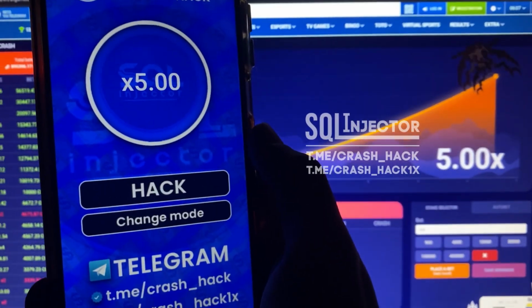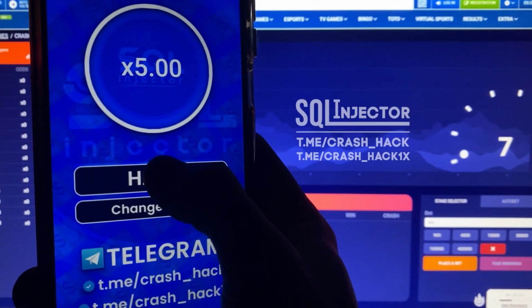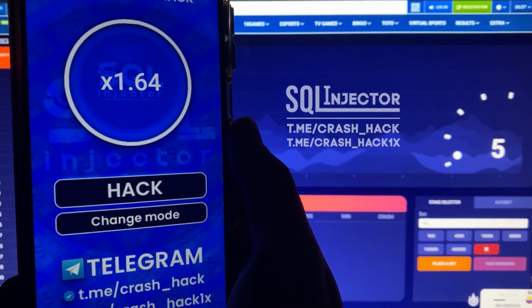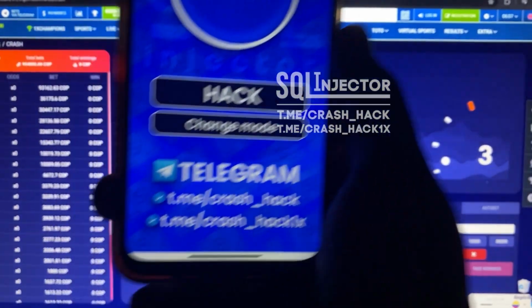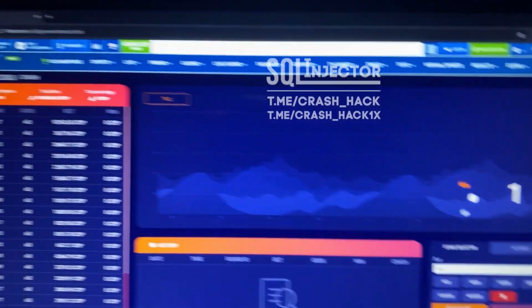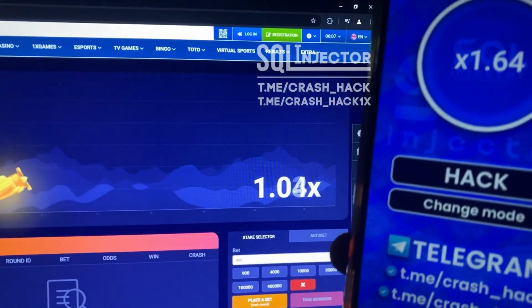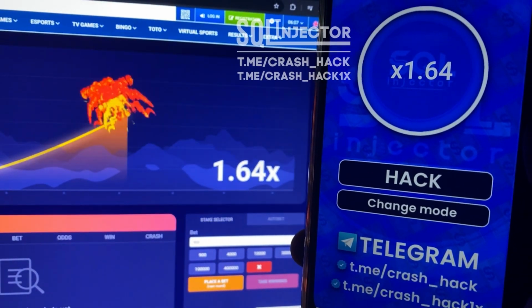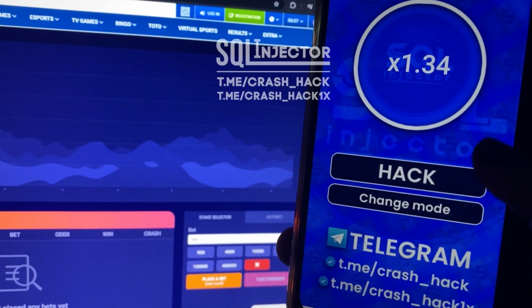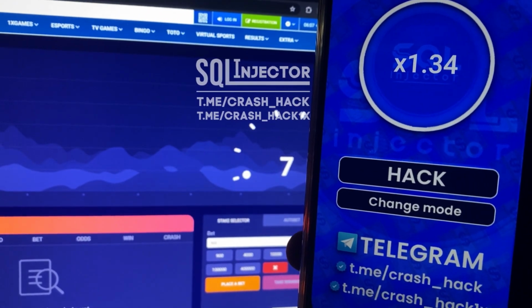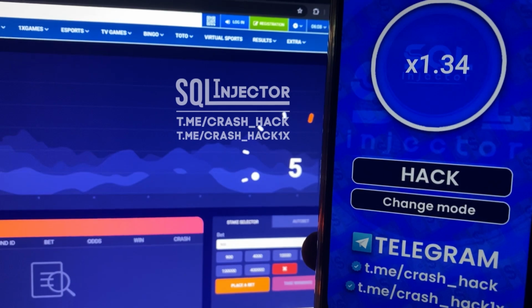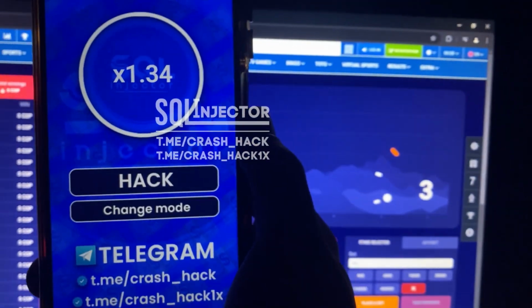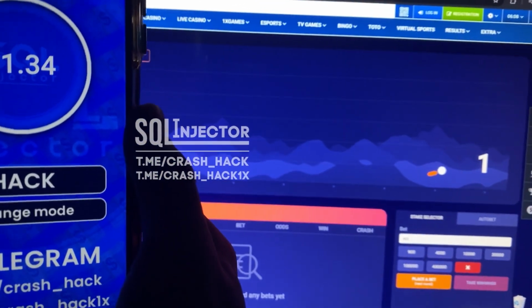Boom, this crazy predictor, this really crazy predictor. Okay guys, I again click hack. 1.64x. Look this, my dear friend, this is all real, this is not cutting, this is not montage, my friends. 1.64x. Boom, again working, and last hack guys, 1.34x guys. See my friends, how it's work. This really best beautiful predictor.